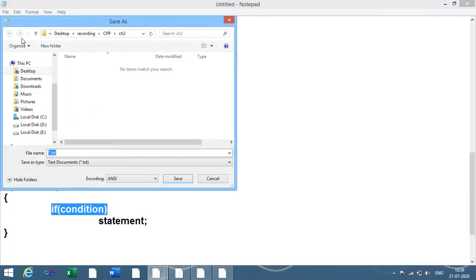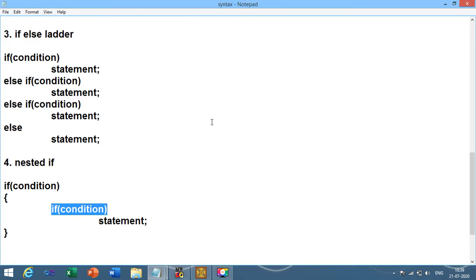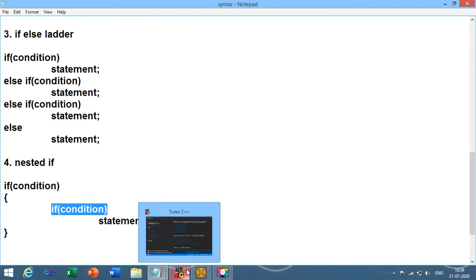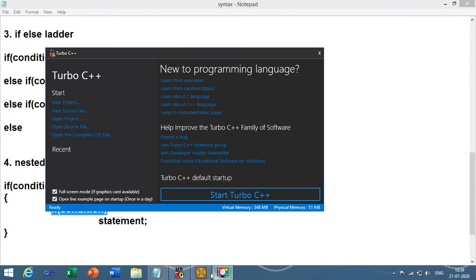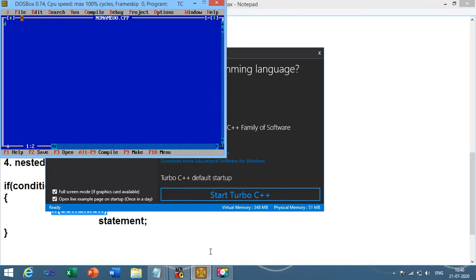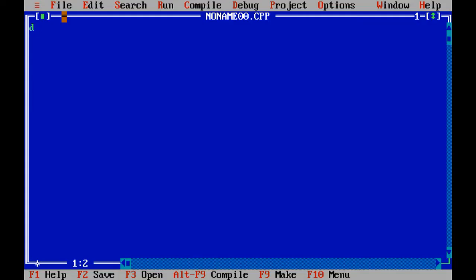Let me save this file by the syntax. Now let us start with the first program of C++. Our first program is the demonstration regarding the simple if.